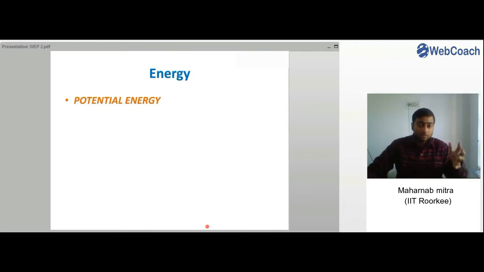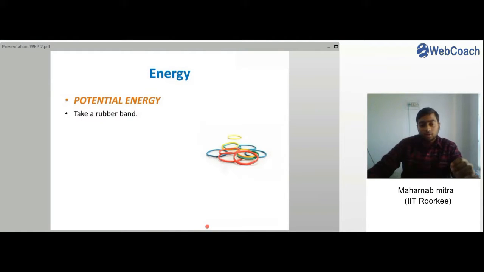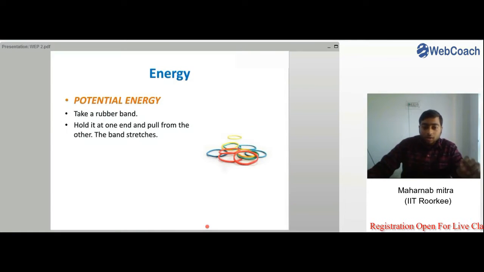So let us talk about the next form of mechanical energy, which is the potential energy. Now to understand this, let us do one experiment. Take a rubber band, hold it at one end and pull it from the other. The band stretches, right?